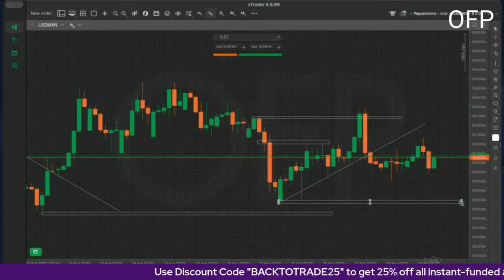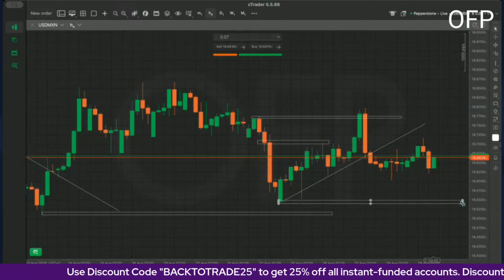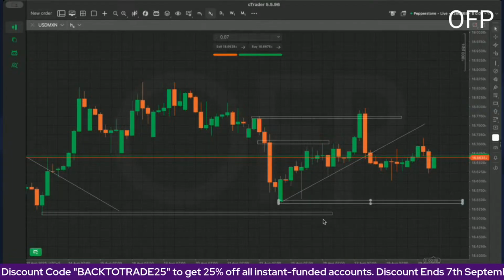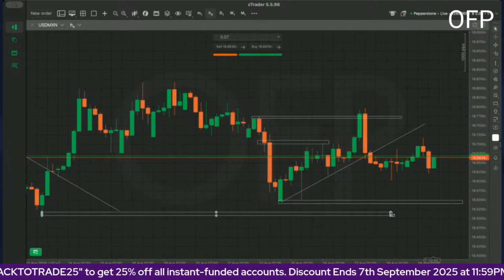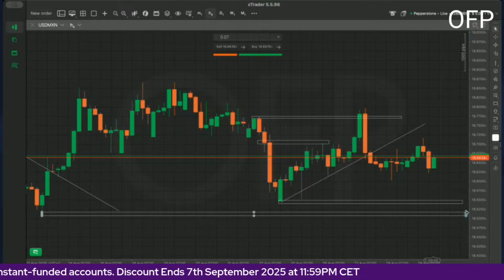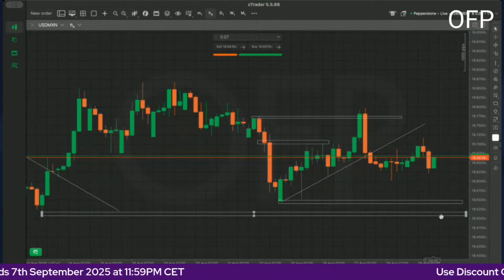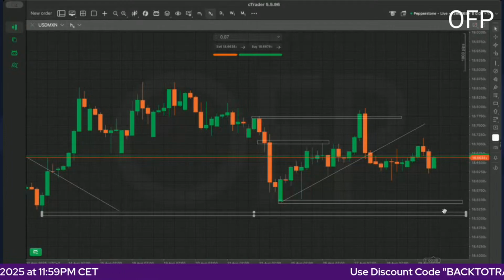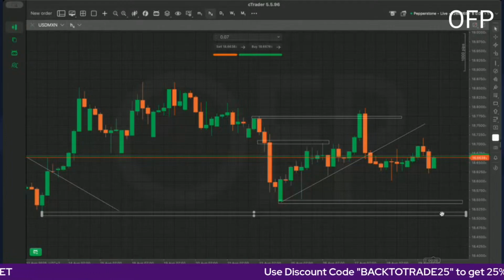down here at 1855, and even below there, like we could be finishing the job and coming even all the way down here at 1850. So for the remainder of the week, I do think that we could be pushing all the way down here. Then probably when NFP comes, this could be like areas it could be bouncing off from.